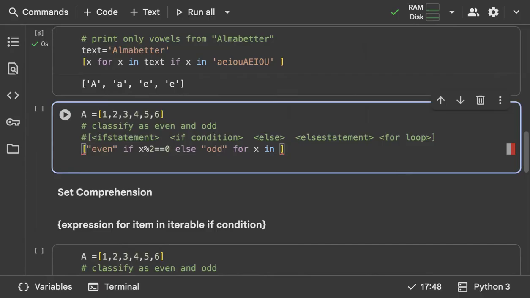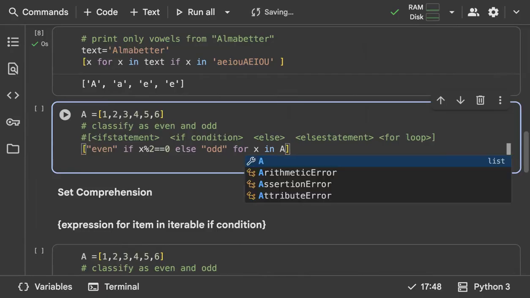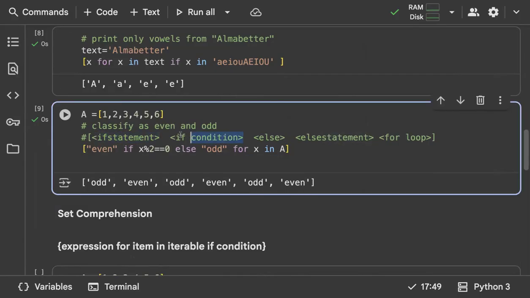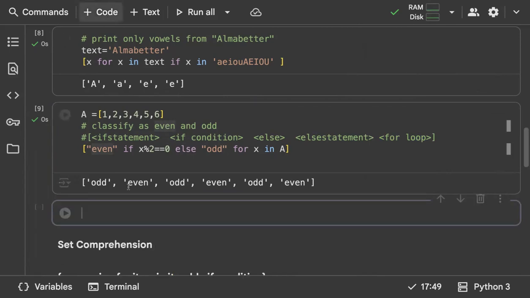But when you have if else, the statement related to the if condition comes first, then the else statement, and then finally the for loop. Look, it's going to give you even wherever you have an even number, and it's going to give you odd wherever you have an odd number. Hope it's clear. First, it should be the statement related to if, your if condition. Then it should be else and the statement related to else. And then finally, the for loop. Understand the difference.